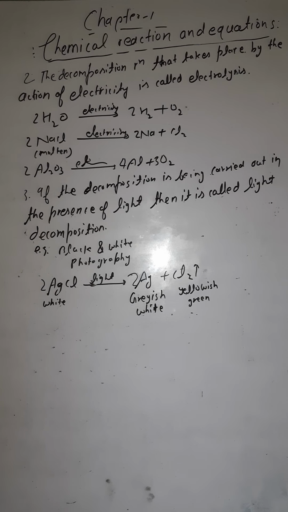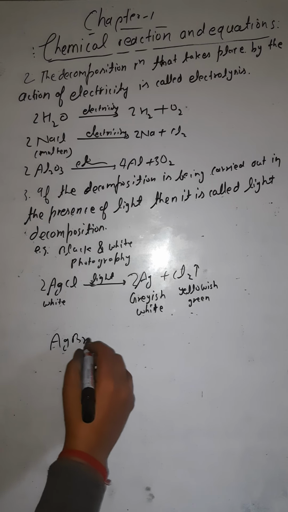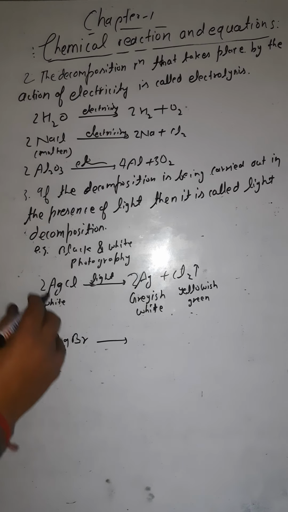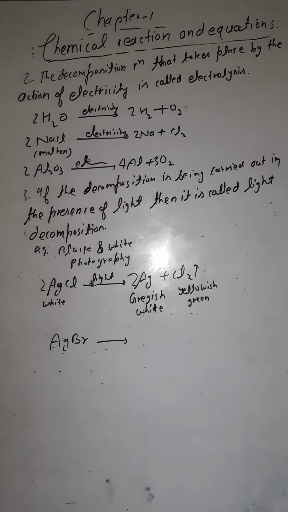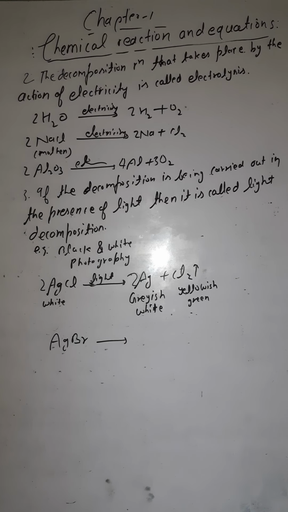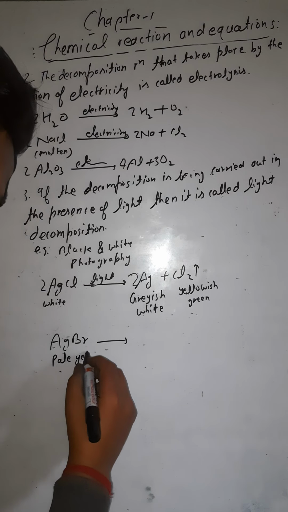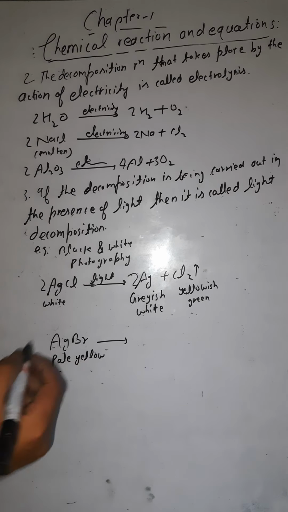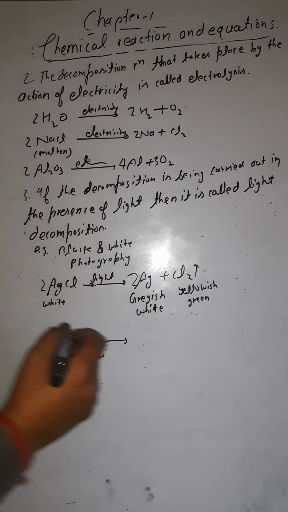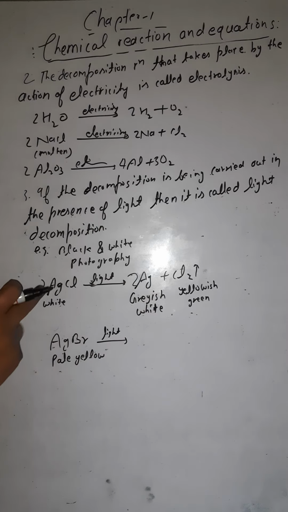And one more reaction that comes under this is when you give light to silver bromide. The color of silver chloride is white, and the color of silver bromide is pale yellow, means light yellow. If you give light to it, again it is decomposed.